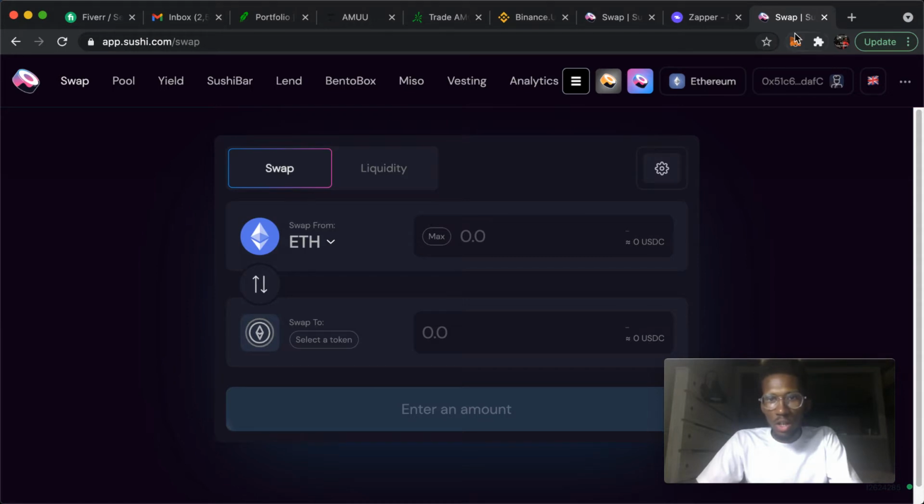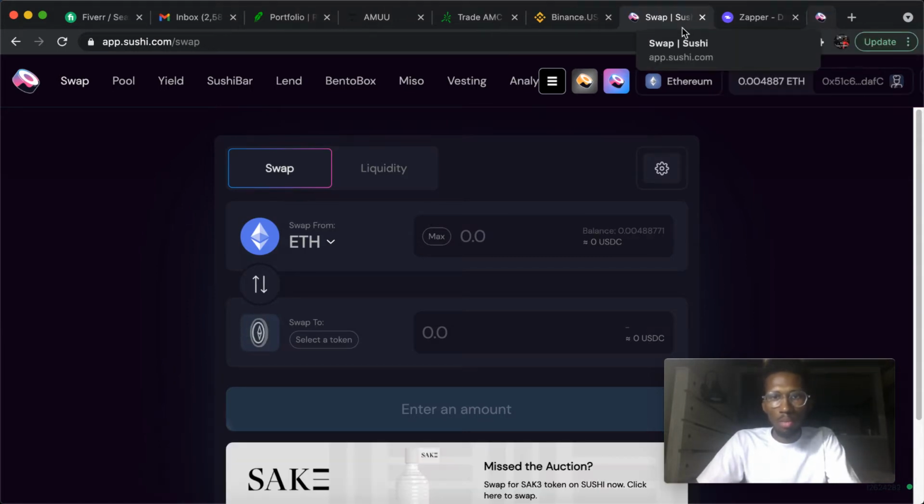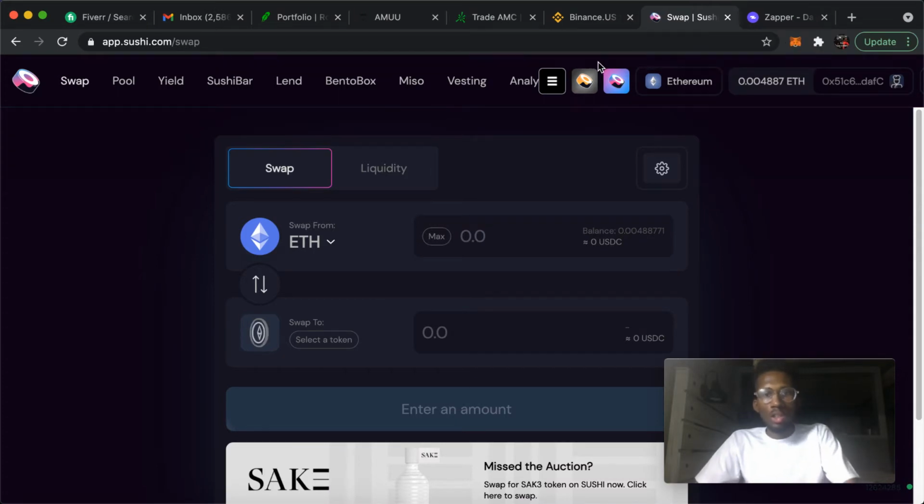I just want to show y'all that because I already had it put up on a computer already. So now from this point on, you would want to pick which two cryptocurrencies you will want to stake.